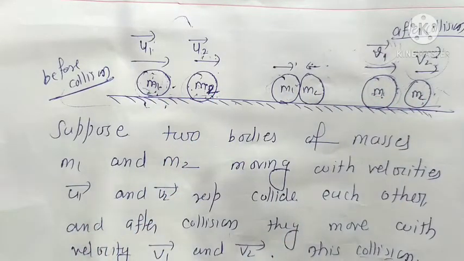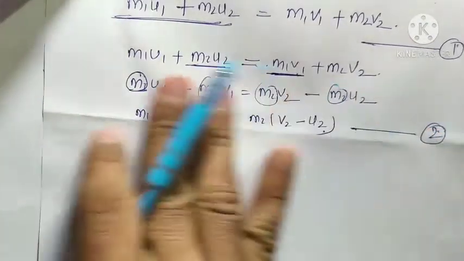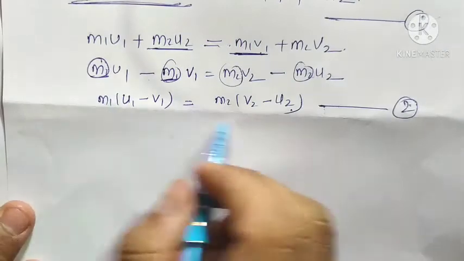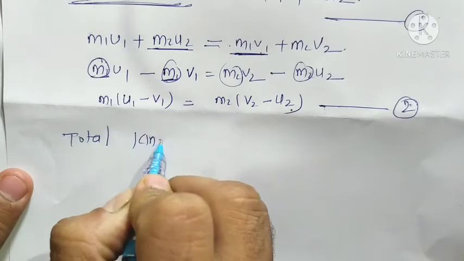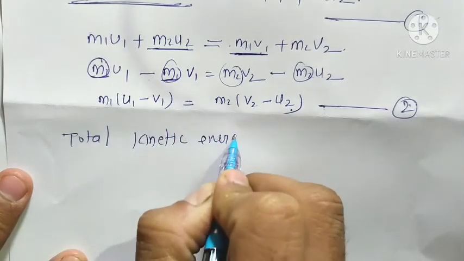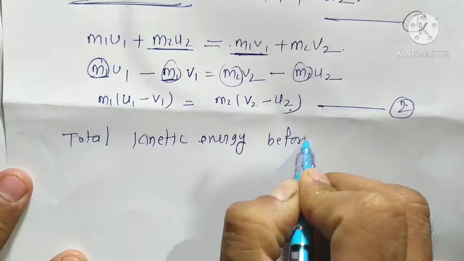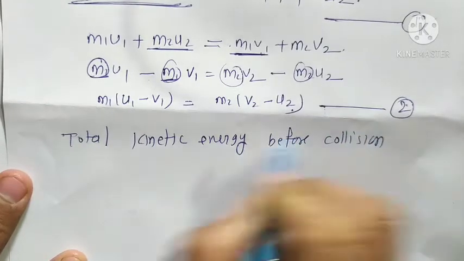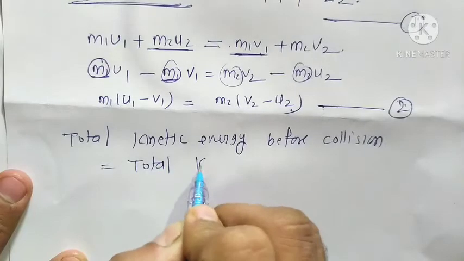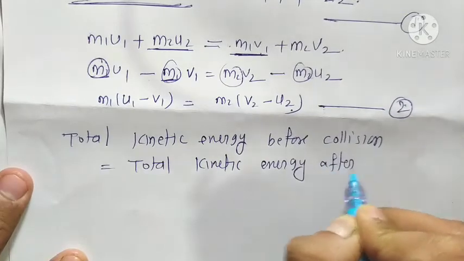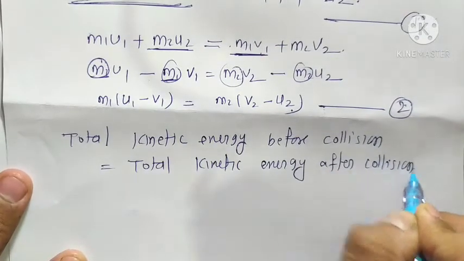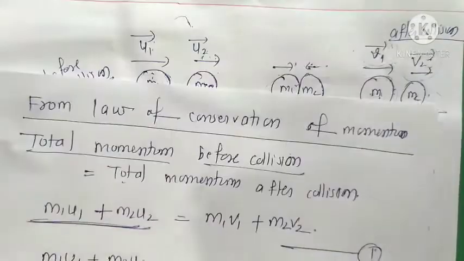So now we can write here that the total kinetic energy before collision is equal to the total kinetic energy after collision.